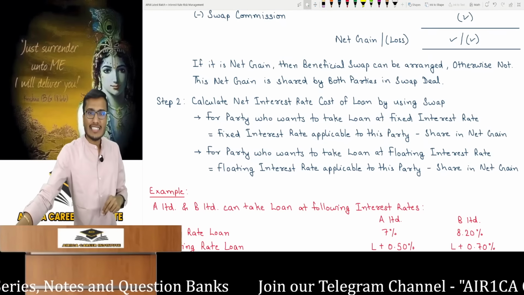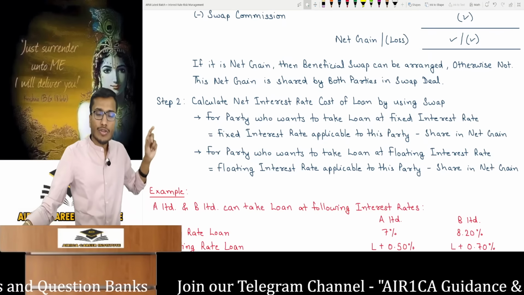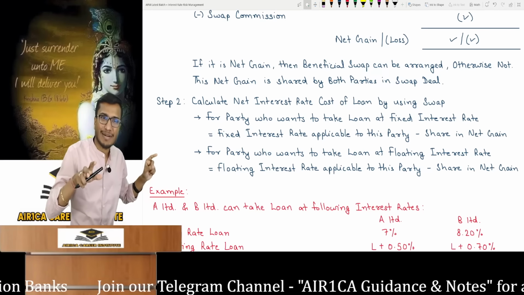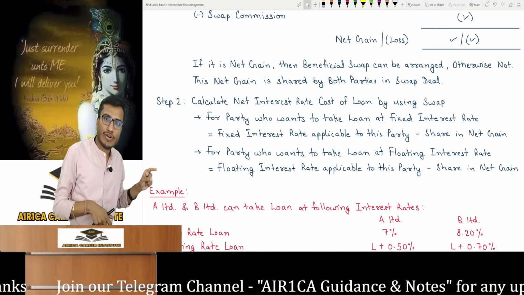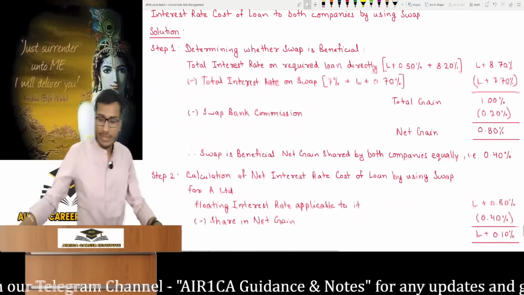Second step, the net interest rate cost in the swap. Look, the party taking a loan at a fixed rate: for the fixed rate payer, deduct their net gain share from the market's applicable fixed rate, and for the floating rate payer, subtract their share from the market's applicable floating rate. Complete step. Let's understand the logic.